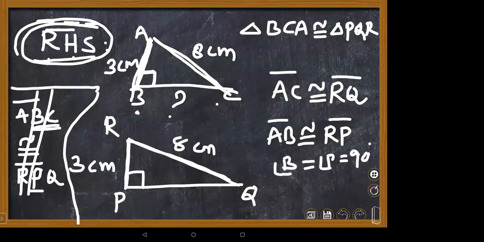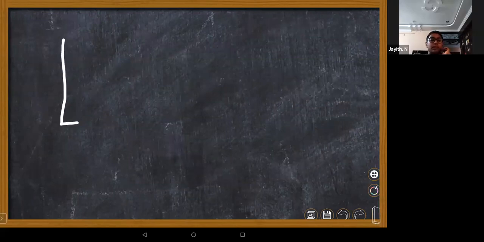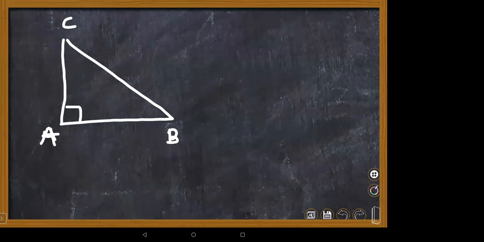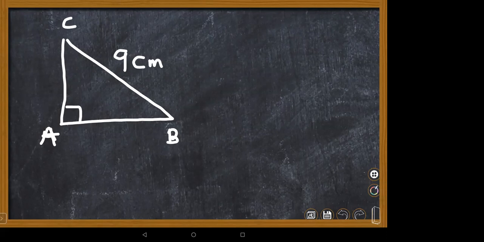Let me go with one more example, then it is very clear for you. Suppose I'm taking a triangle with right angle at A, and this is B. AB length we don't know. The hypotenuse is given as our condition. Hypotenuse and one of the legs should be given. That is the rule for RHS. So the hypotenuse is given as 9 centimeters, and one of its legs is given as 5 centimeters. Don't worry about the other leg.